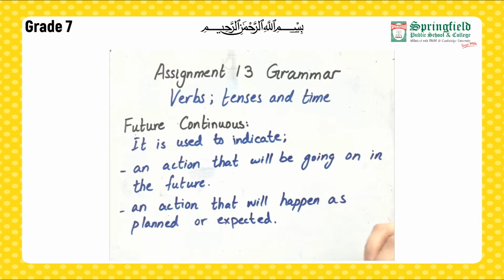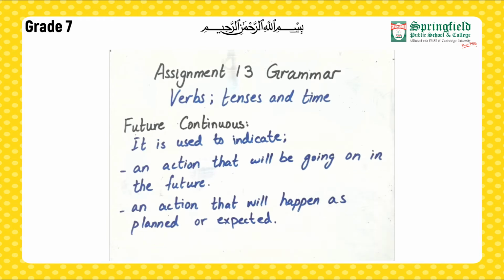For example, I'm going to visit my uncle on Sunday, right? So you have planned this thing that on Sunday you're going to visit your uncle. So in this way future continuous can be used.